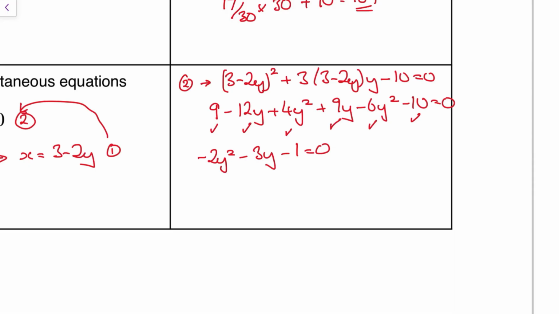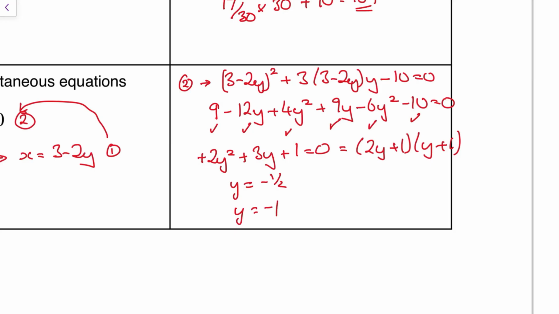Now, look at what I'm doing here in the sense that I'm starting with an equation which is all negatives. I'm multiplying everything by minus 1, which makes it all plus. To be clear, I'm multiplying everything, including the 0, by minus 1. I can't just do one side of the equation. Everything's now positive, which means I can factorise this down to (2y plus 1)(y plus 1). Quick check: expand that, 2y squared plus 2y plus y plus 1. Yeah, that works. Which means that y is equal to minus a half, or y is equal to minus 1.